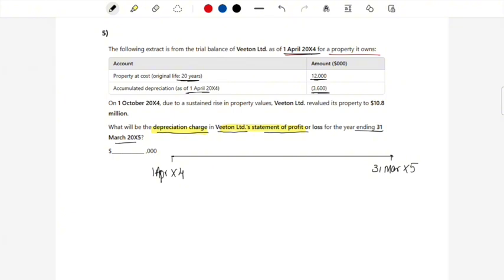On 1st of October 2004, due to a sustained rise in property values, Vuitton Limited revalued its property to 10.8 million. So the revaluation must have happened somewhere here. This is 1st of October 2004, and what took place at this point was the revaluation.